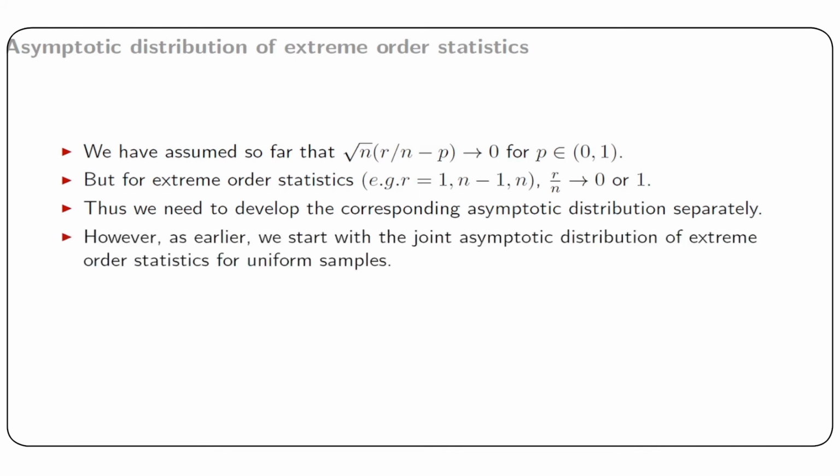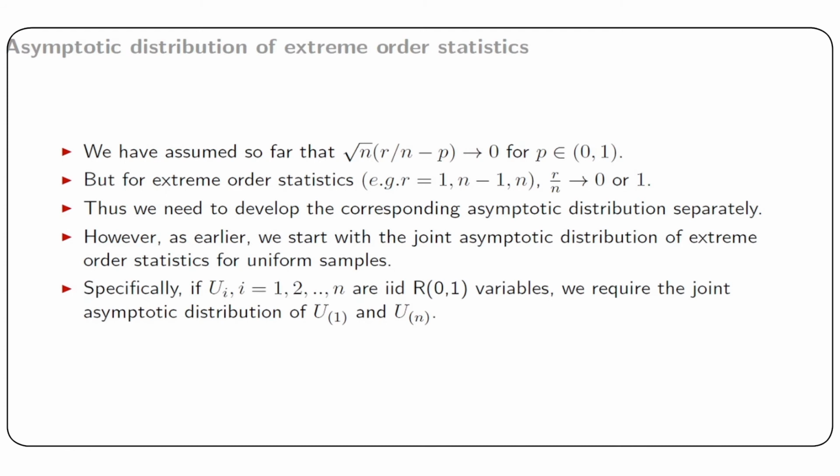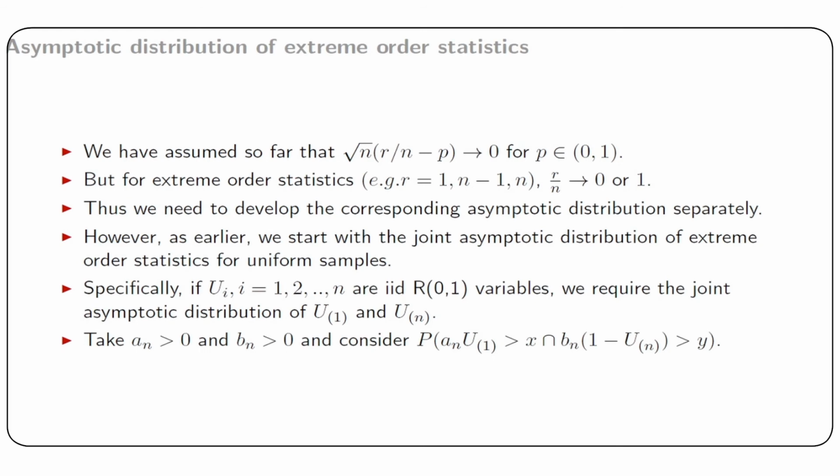However, as earlier, we start with the joint asymptotic distribution of extreme order statistics for uniform samples. Specifically, if ui are IID rectangular 0, 1 variables, we require the joint asymptotic distribution of u ordered 1 and u ordered n. So, take an and bn as positive constants depending only on n, and consider the joint probability that an multiplied by u ordered 1 greater than x and bn multiplied by 1 minus u ordered n greater than y.